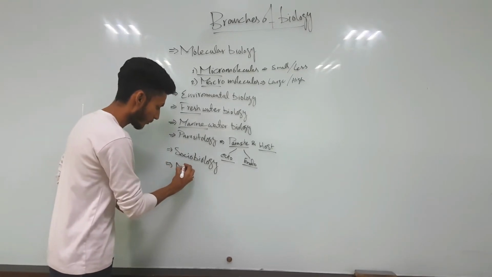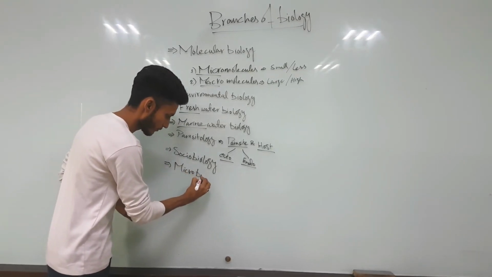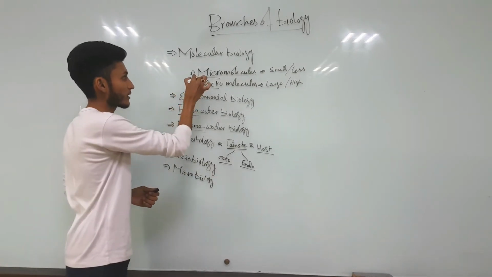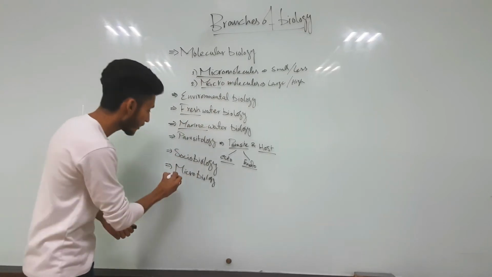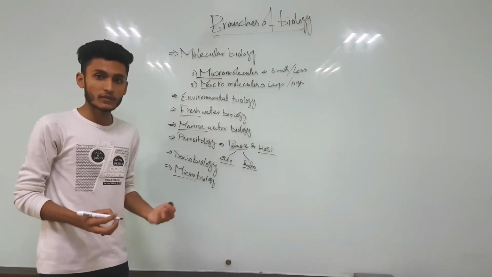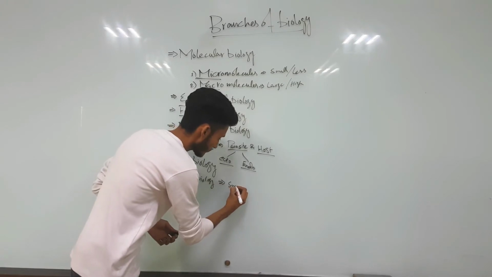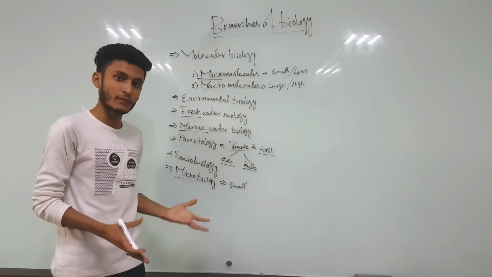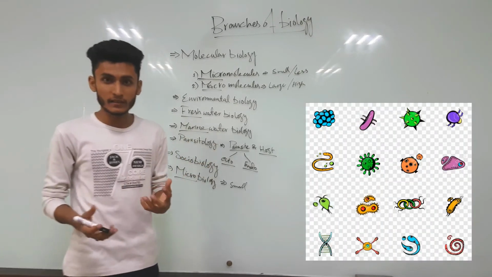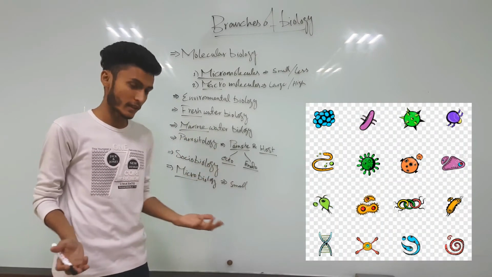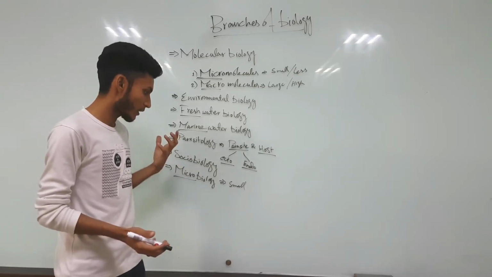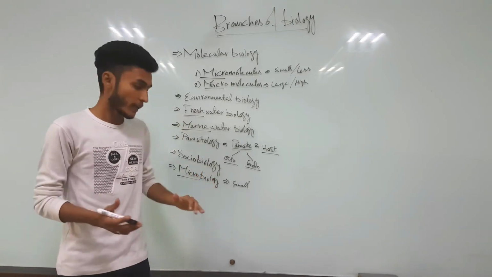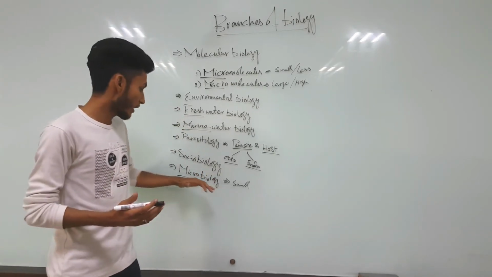Next we have microbiology. As previously we discussed micromolecules, the prefix micro suggests small. So it is the study of living organisms which are so small that they cannot be seen with the naked eye. For example, bacteria, euglena, paramecium, amoebas, etc. The living organisms that cannot be seen with the naked eye, called microorganisms, are studied under a microscope, and this scientific study is called microbiology.